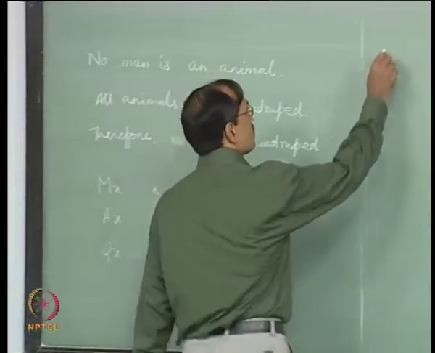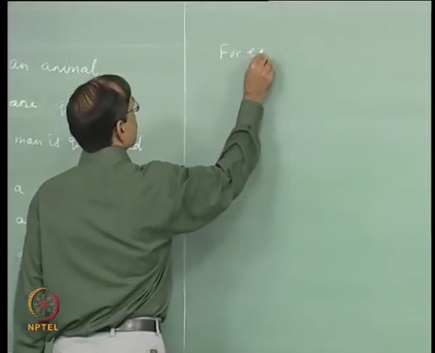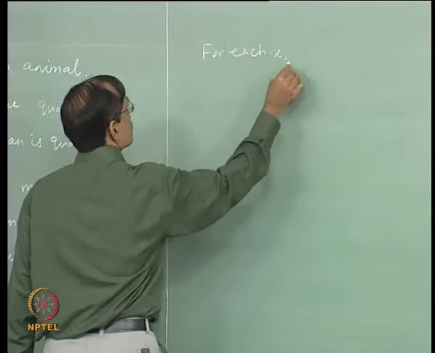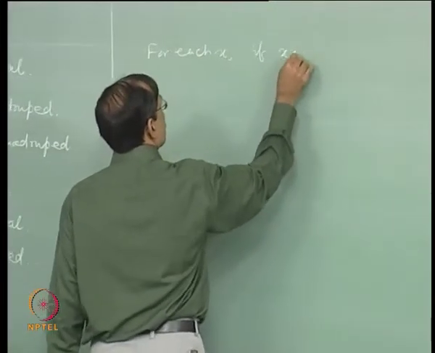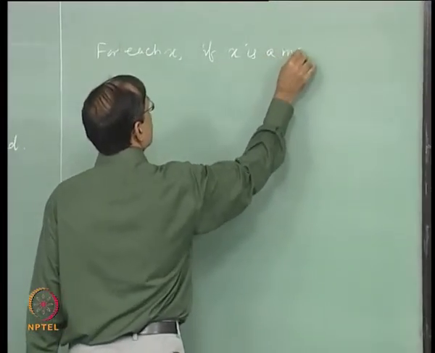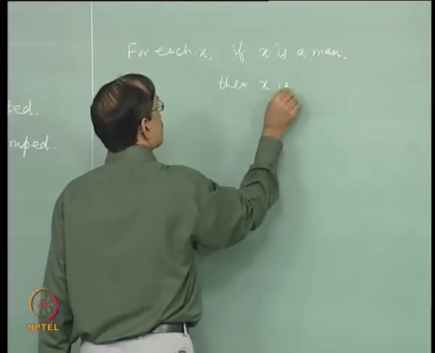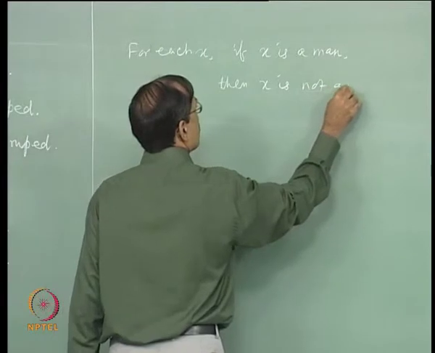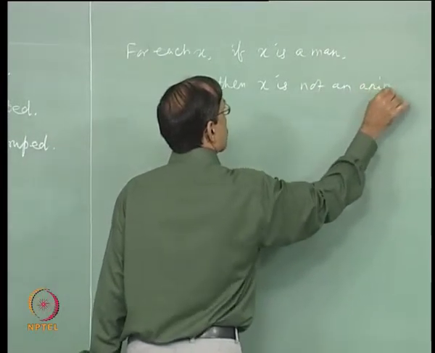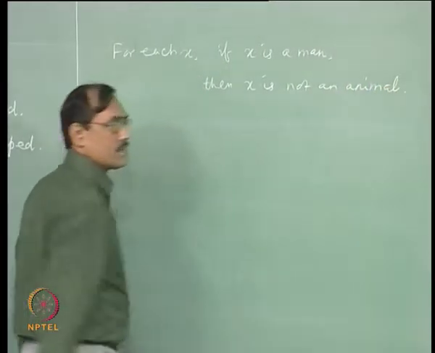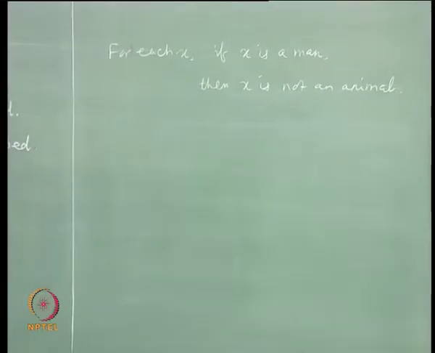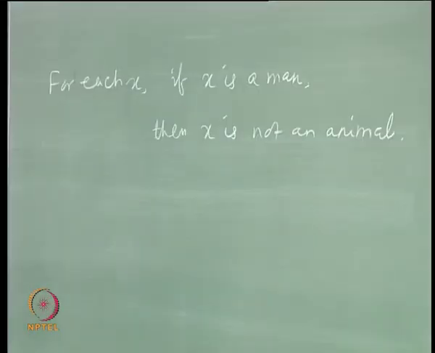So let us say for each x, if x is a man, then x is not an animal. You may translate the meaning like this.